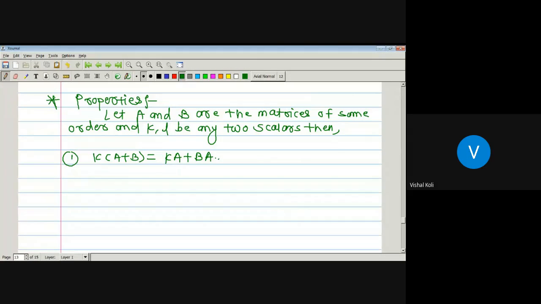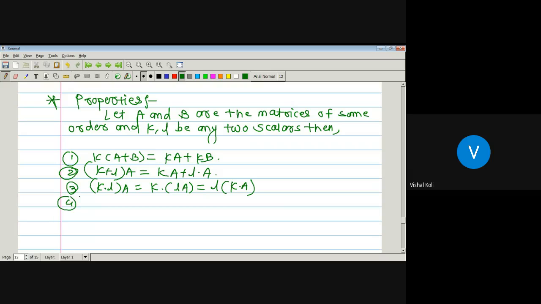If we have two matrices A and B, then either we can first add the two matrices, A plus B, and multiply by K, or we can multiply matrix A by K and matrix B also by K and take the sum. Both will be the same. The second property: (K plus L) into any matrix A is nothing but K into A plus L into A. The third: K into (L into A) is equal to (K into L) into A, which is the same as L into (K into A).